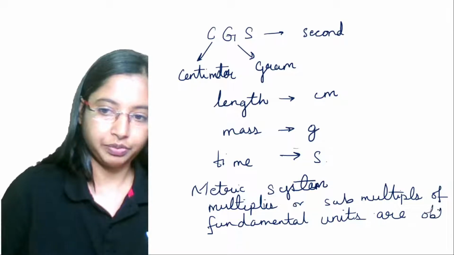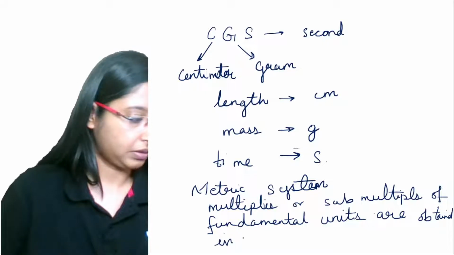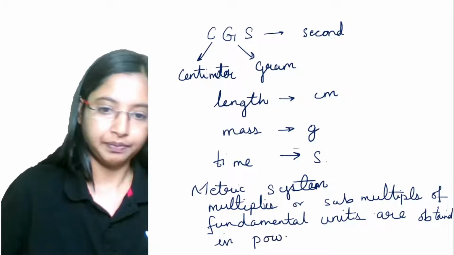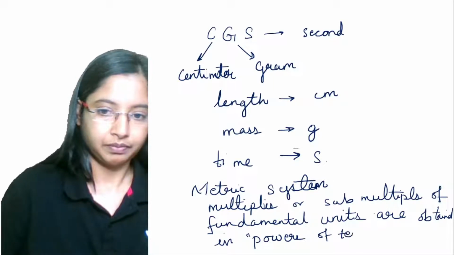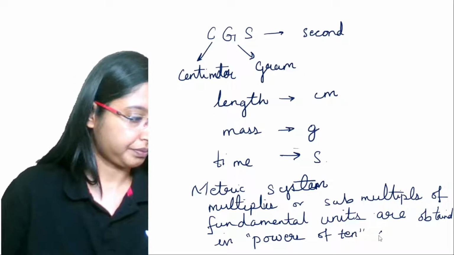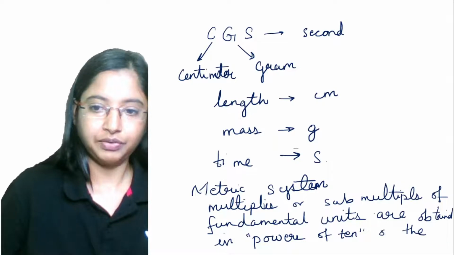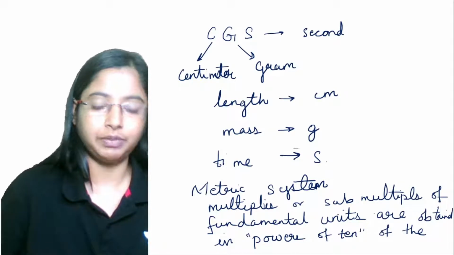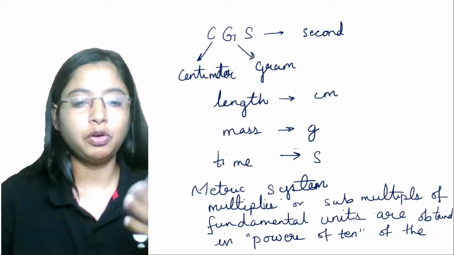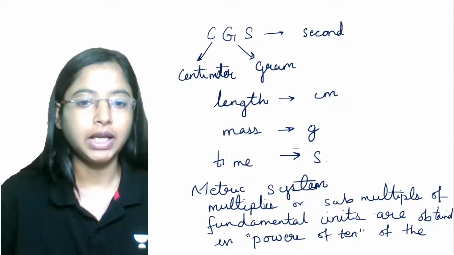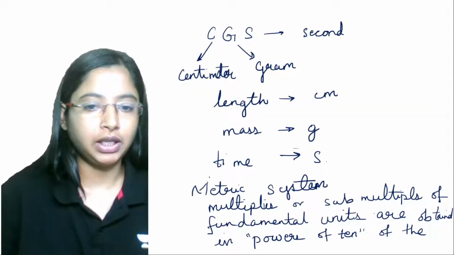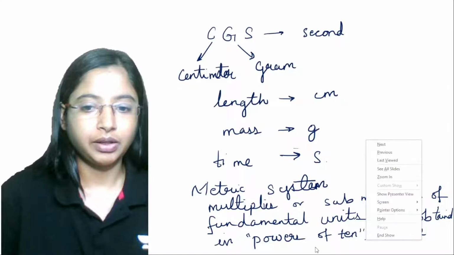So metric system, or decimal system, means the multiples or submultiples of fundamental units are obtained in powers of 10 of the corresponding fundamental units.